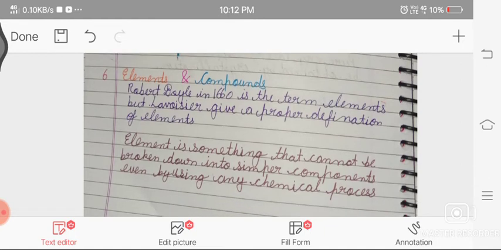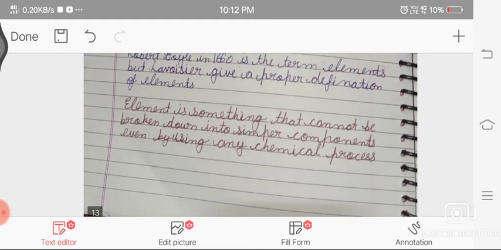Elements and compounds. This is the last topic in our video. So what are elements and compounds? Robert Boyle in 1660 was the first scientist to use the term element, but Lavoisier gave a proper definition of element. Robert Boyle only used the term element, but Lavoisier gave a proper definition.